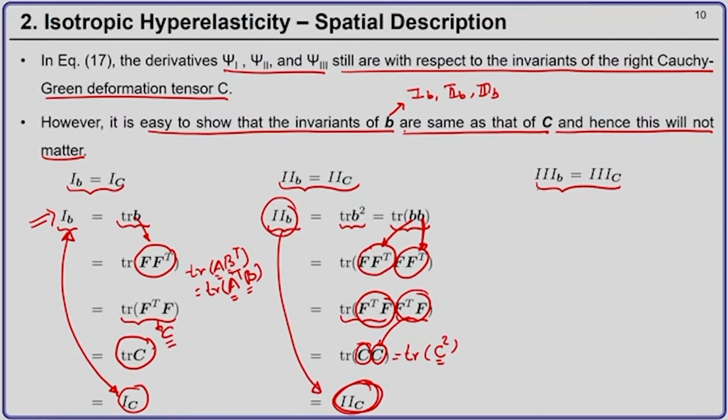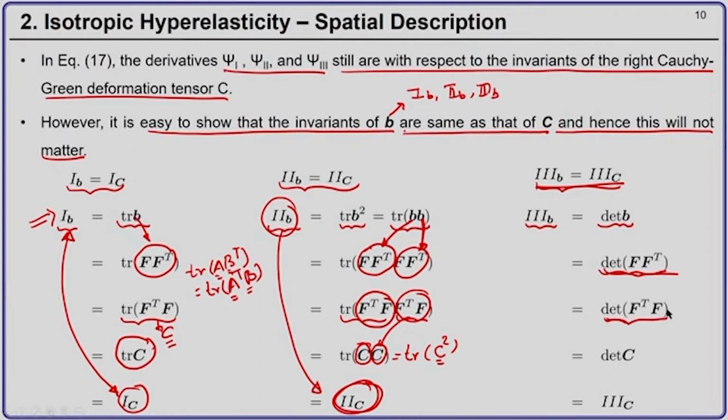Coming to the third invariant, which is nothing but the determinant. The third invariant of the left Cauchy-Green deformation tensor is nothing but the determinant of B. B is nothing but F F transpose, and the determinant of F F transpose is the same as the determinant of F transpose F, and this F transpose F is nothing but C. So, this is nothing but the determinant of C, which is the third invariant of the right Cauchy-Green deformation tensor.